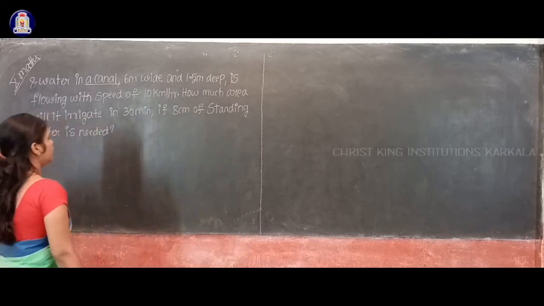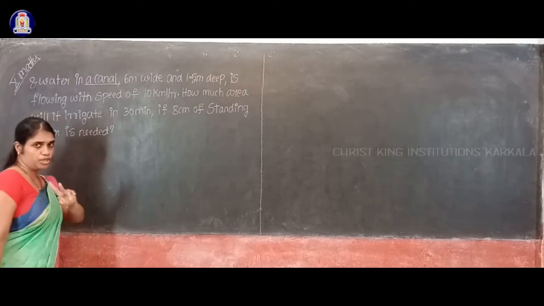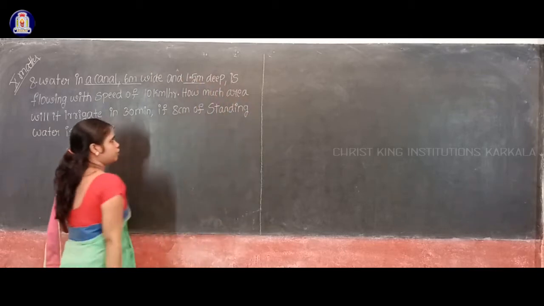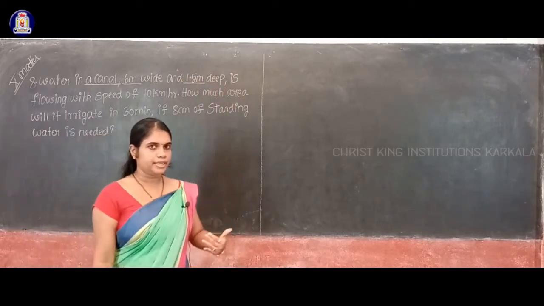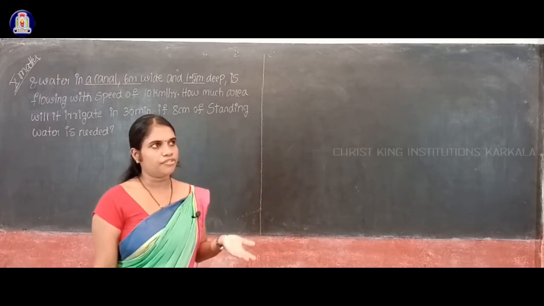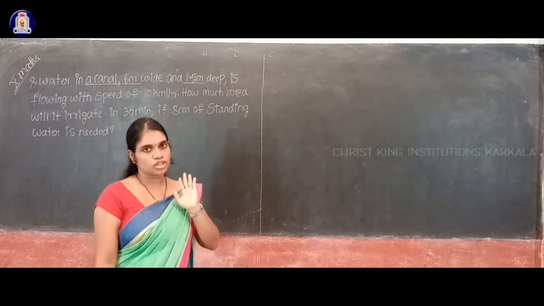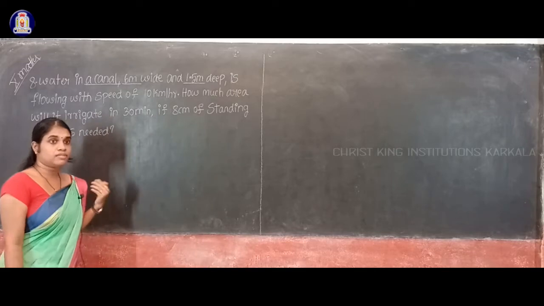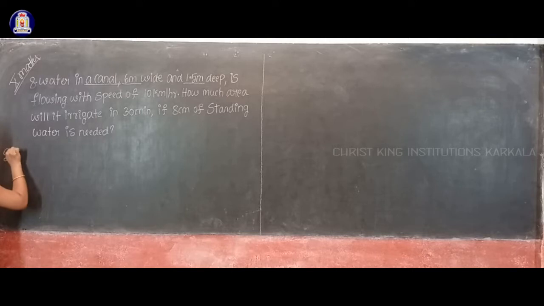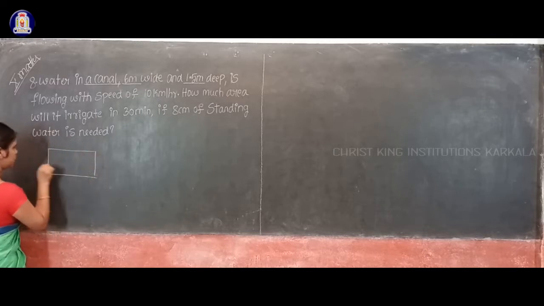How can you say it is cuboid? Because they have given two information for this canal. What is that? 6 meter wide and 1.5 meter deep. Wide means width, deep is nothing but height. So width, height will be for which one? Cuboid. For one cuboid only we will get, isn't it? So therefore you have to consider this canal in cuboidal shape. First I will draw the figure. So this is my canal. I will consider it is in cuboidal shape.